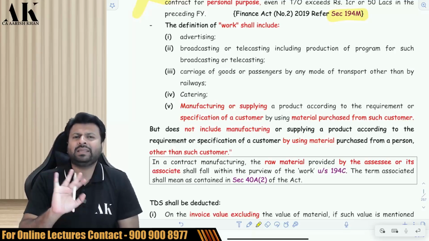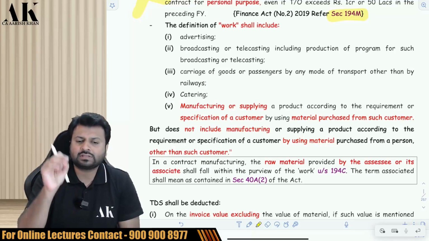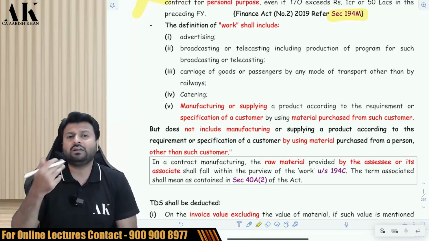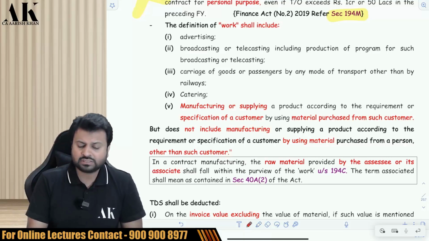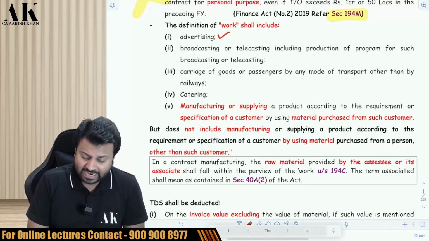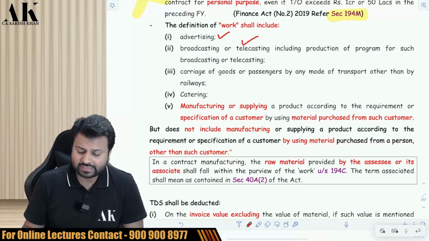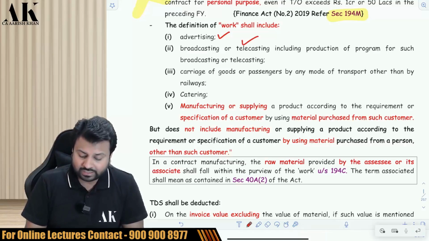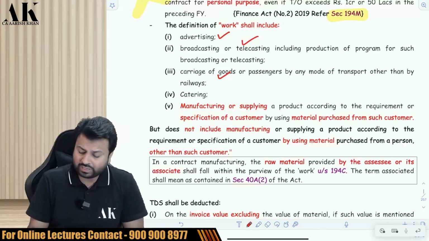It is not applicable for purchase of goods. It is applicable for services. So what kind of work is covered under 194C? The first work which is covered under 194C is advertising. Second is broadcasting, telecasting, TV programs, etc. Third, carriage of goods or passengers by any mode other than the railway.